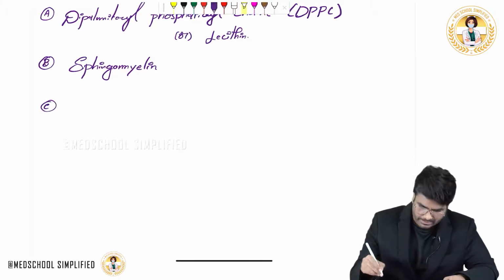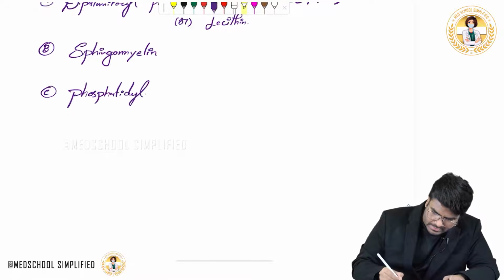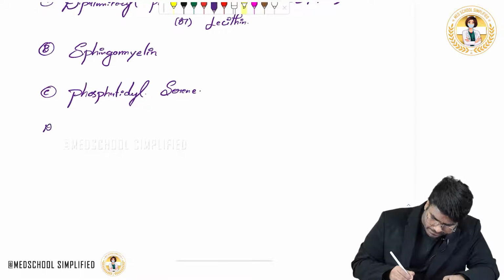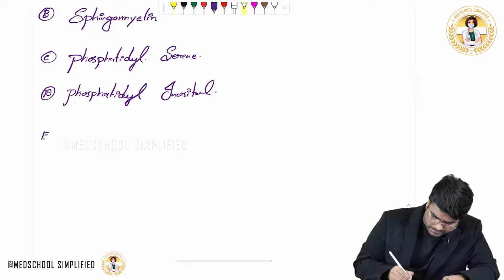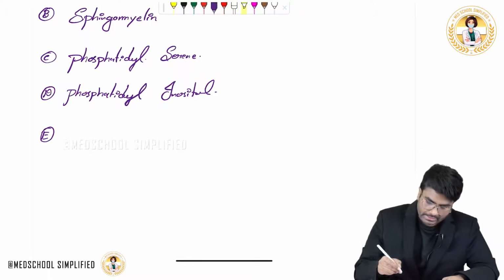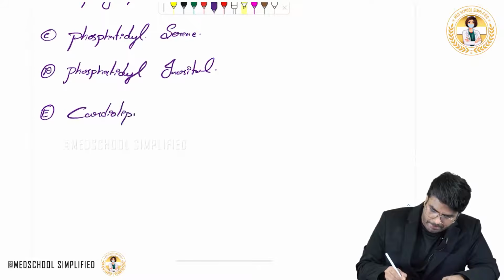The third type of phospholipid is phosphatidylserine. The fourth type is phosphatidylinositol. And last but not the least, the last type of phospholipid which I want you to know is cardiolipin.